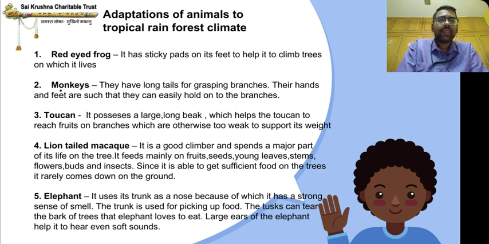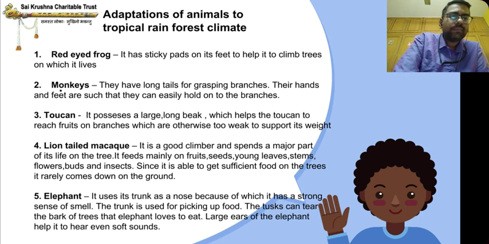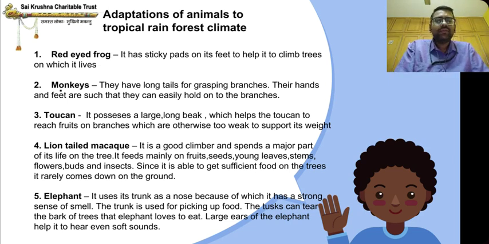Lion-tailed macaw. It's a good climber, spends a major part of its life on the tree. It feeds mainly on fruits, seeds, young leaves, stems, flowers, birds, and insects. Since it is able to get sufficient food on the trees, it rarely comes down to the ground.